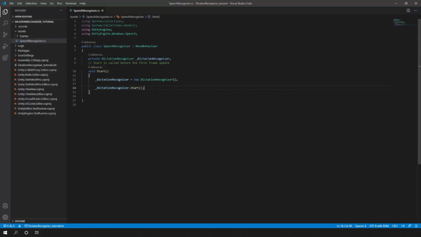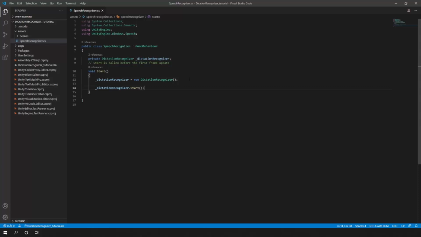This is true, but actually, if we run this code inside of Unity, it will do nothing yet, because the dictation recognizer needs two things. The first thing is a hypothesis. A hypothesis is the attempt that the dictation recognizer will make when hearing your voice.